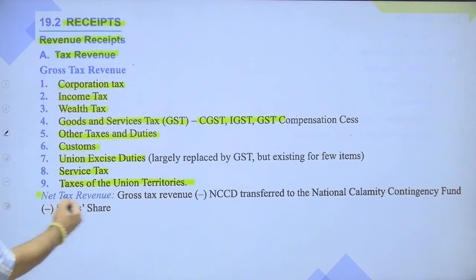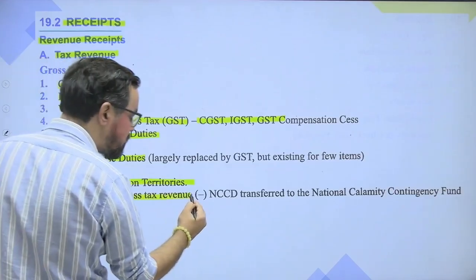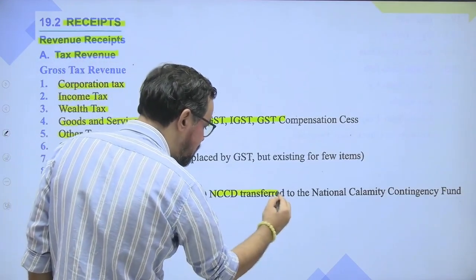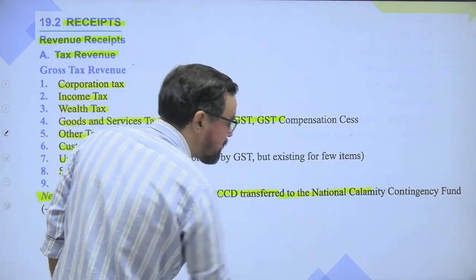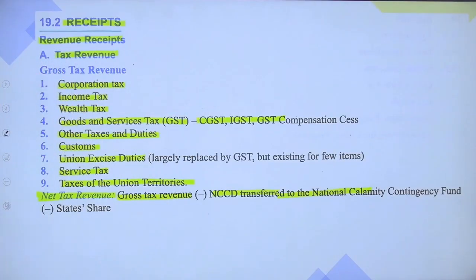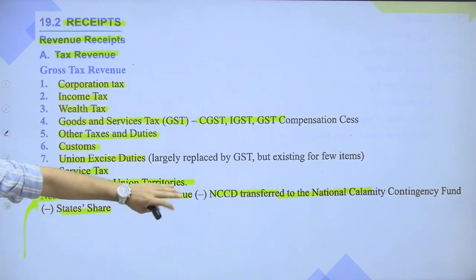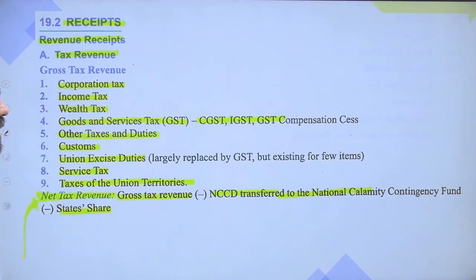So net tax revenue is gross tax revenue minus NCCD, transfer to national calamity contingency funds, minus state shares. So how do we calculate net tax? Please do remember this. It is the gross tax, overall taxes from different sources, direct and indirect, minus NCCD, which is the transfer to national calamity contingency funds, minus state shares. Okay, so this is the tax revenue.